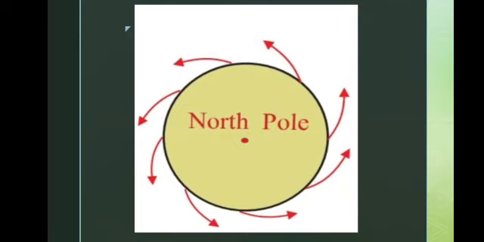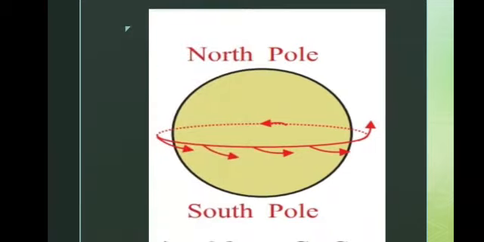Now let's see the centrifugal force. The power or force that the earth gets due to its rotation is called centrifugal force. This force works away from the center of the earth. And what is the gravitational force? Due to centrifugal force, any object on the earth would be thrown into space. However, the gravitational force works toward the center of the earth at the same time. Due to the gravitational force, any object on the surface of the earth remains at the place where it exists.